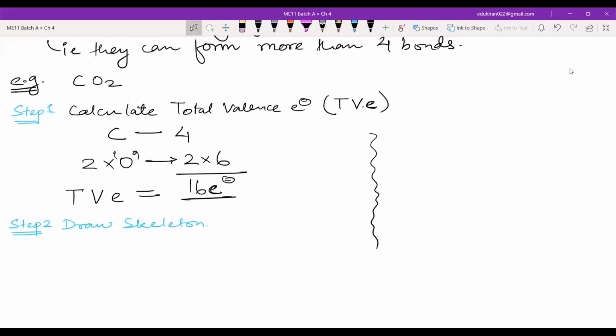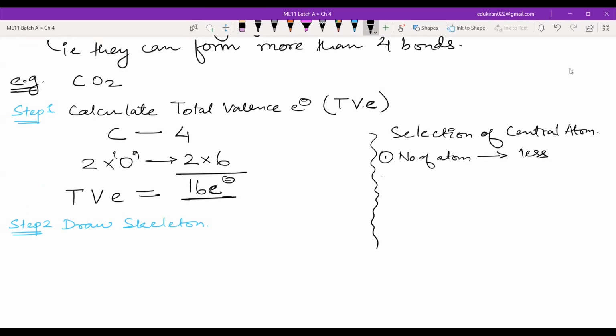Okay, so we have a few criteria for selection of central atom. The first condition is the number of atoms in the compound should be less.